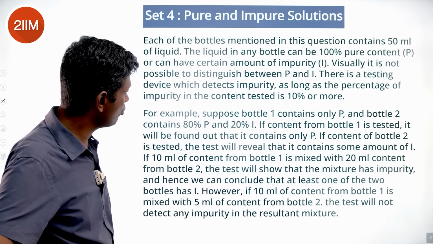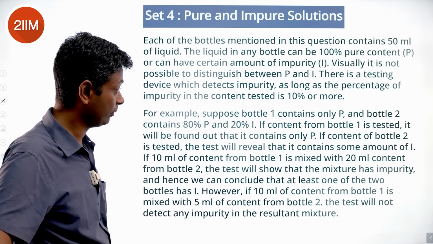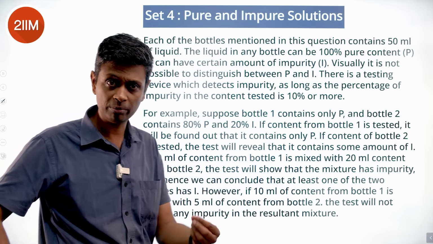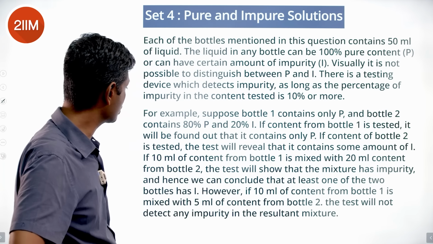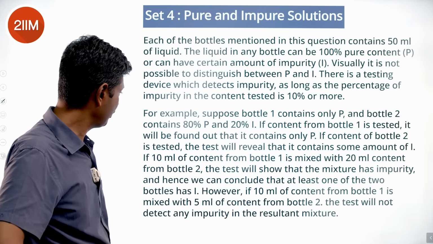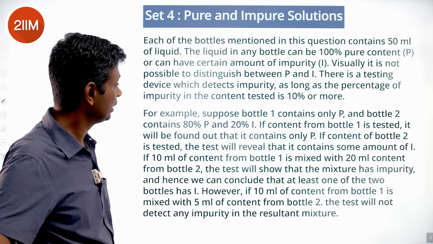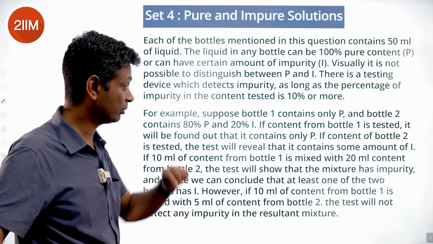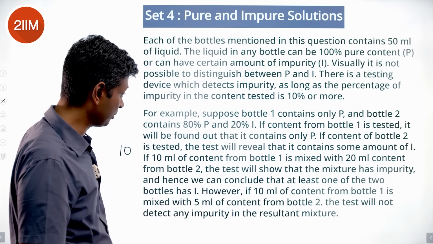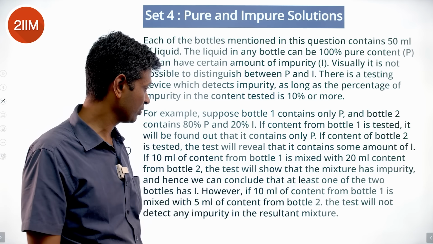For example, suppose bottle 1 contains only P and bottle 2 contains 80% P and 20% I. If content from bottle 1 is tested, it will be found that it contains only P. If content of bottle 2 is tested, the test will reveal that it contains some amount of I. If 10 ml of content from bottle 1 is mixed with 20 ml content from bottle 2, 10 from this and 20 from that, then 10 ml is pure, and the 20 from that will have 16 ml of pure and 4 ml impure.